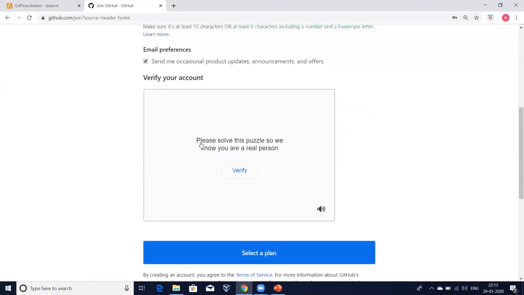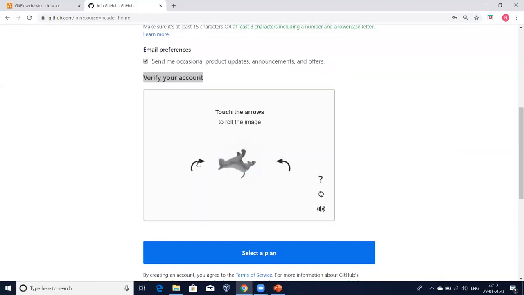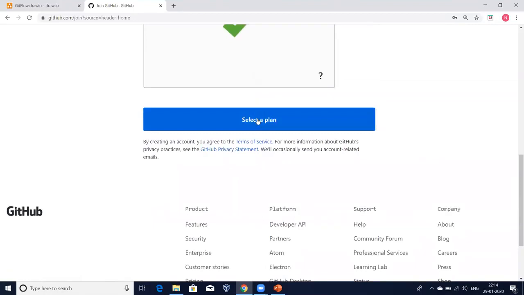Next, here I have to verify the account. For that, we have to solve a puzzle. Just click on verify. We have to adjust this in a proper way. Click on done. It is just checking that we are not a robot. Next, select a plan.